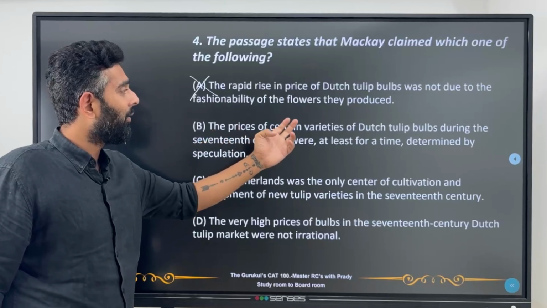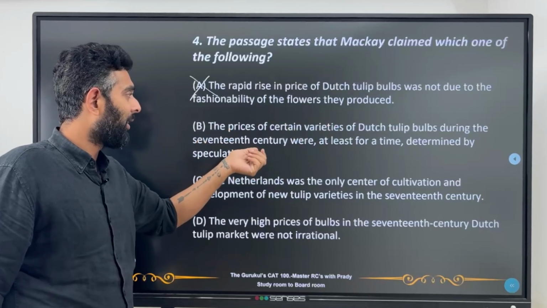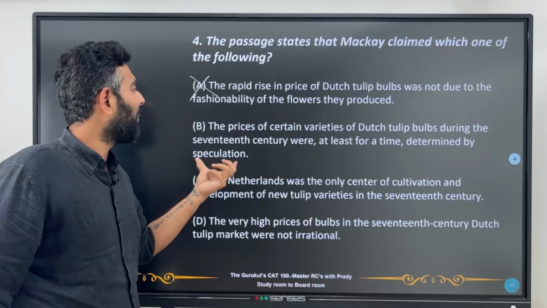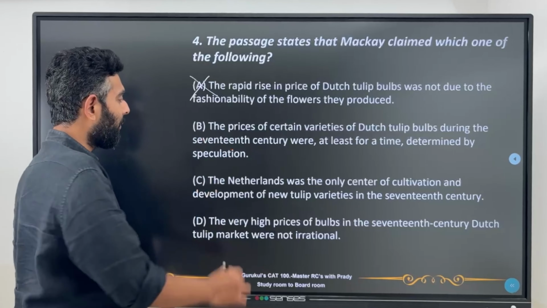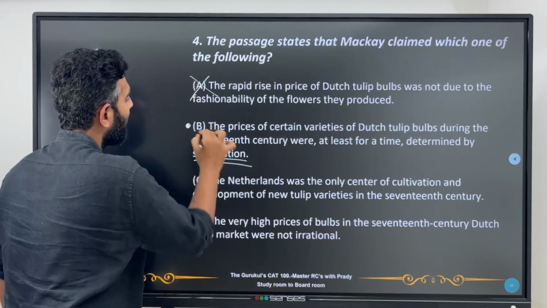The price of certain varieties of Dutch tulip bulbs during the 17th century were, at least for a time, determined by speculation. Yes, Mackay said that this whole price game was because of speculation, right? So this could be what Mackay has asserted.